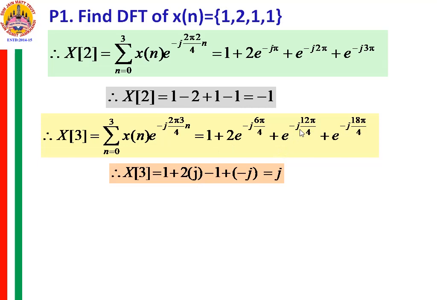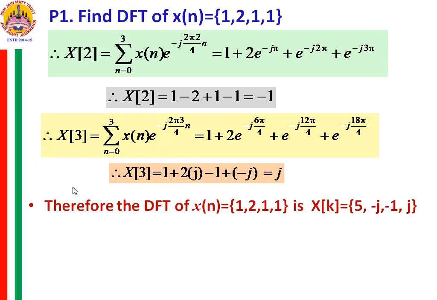E raised to minus j3 pi is minus 1, and the value of e raised to minus j9 pi by 2 is minus j, and when you have it, this is equal to j.